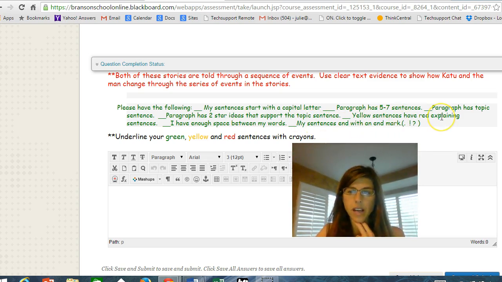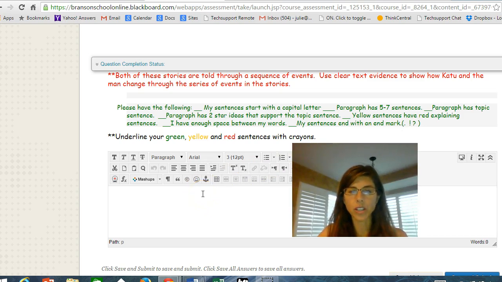Your yellow sentences have red explaining sentences, so whenever you have a yellow, you want to have a red to explain it. And we said explanation sentences make your writing interesting. And I have enough space between my words, so you just want to have a space between each word. After an end mark, you can do 2 spaces. I'm not going to count against that, but make sure my sentence ends with an end mark.